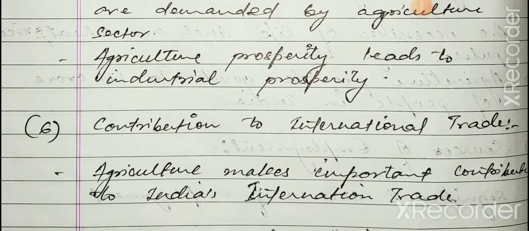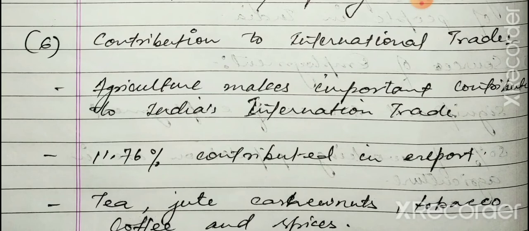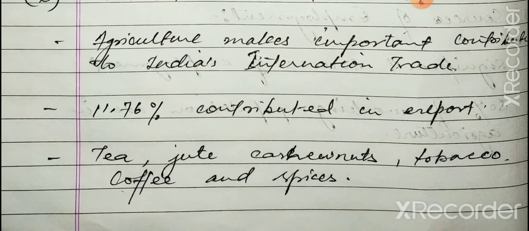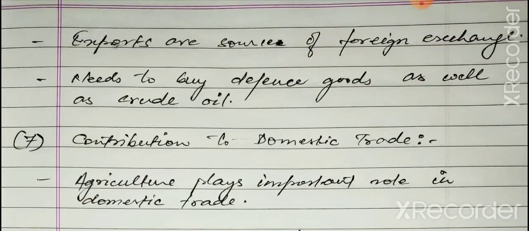Now the sixth point, contribution to international trade. Agriculture makes an important contribution to India's international trade. Alone it contributes 11.76%. The products exported by India include tea, jute, cashew nuts, tobacco, coffee, and spices, and these contribute about 11.76% of India's exports.